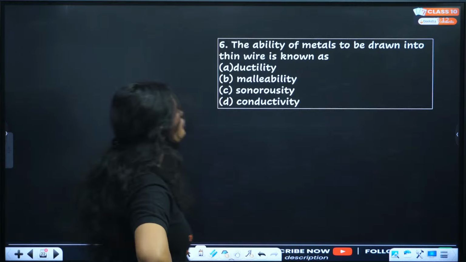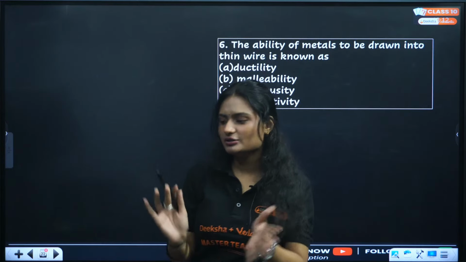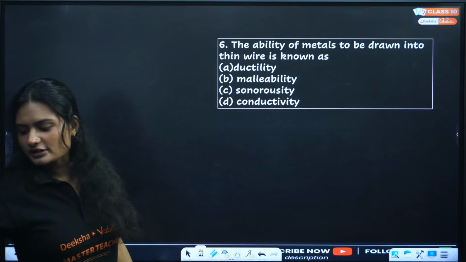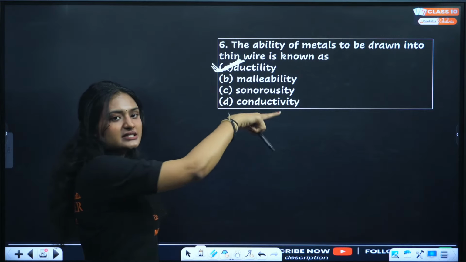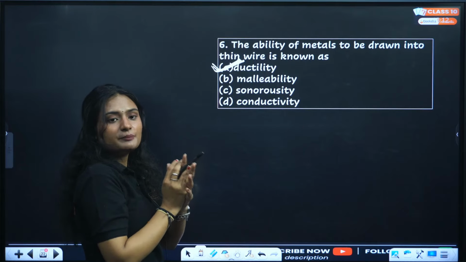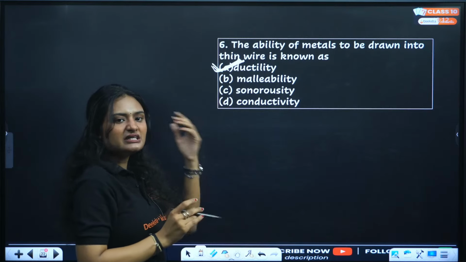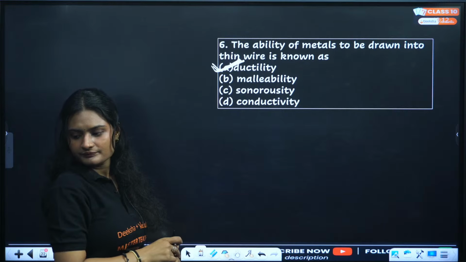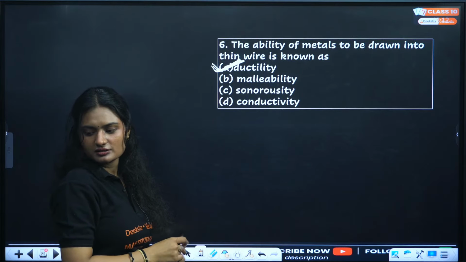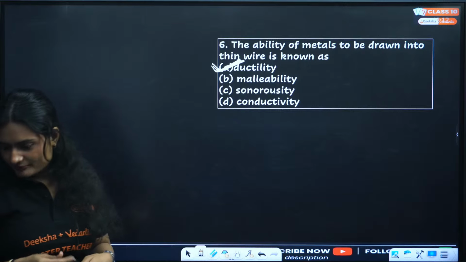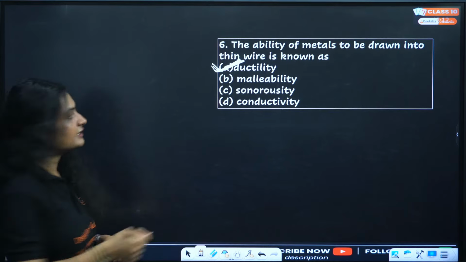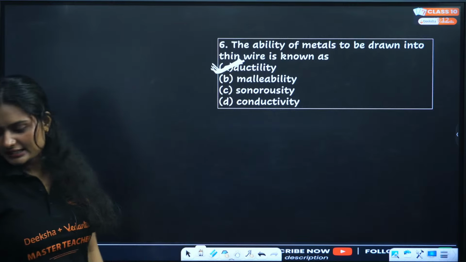The ability of metal to be drawn into thin wire. Everybody knows. The ability of metal to be drawn into thin wire is called ductility. Malleability means thin sheet. Sonorousness means sound-producing ability. Conductivity is conduction of heat or electricity. So the correct answer is A. B is not the correct answer.